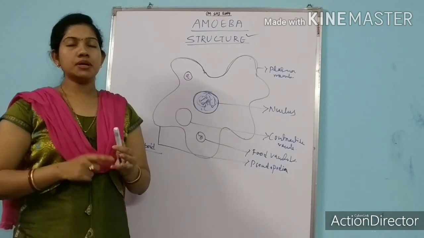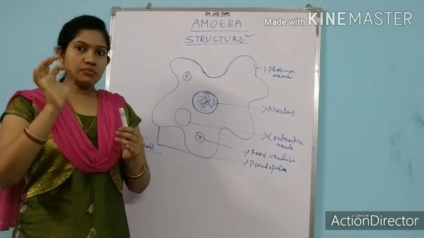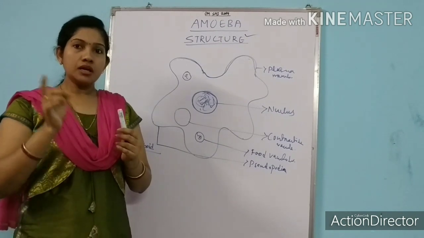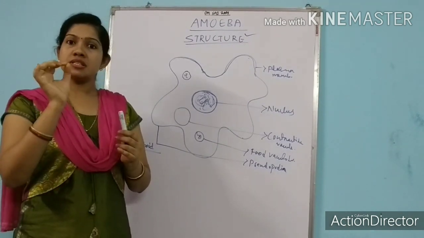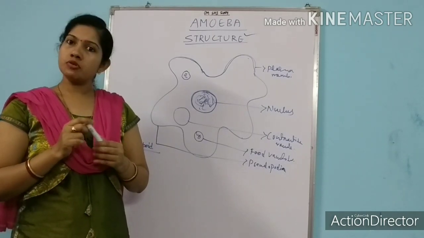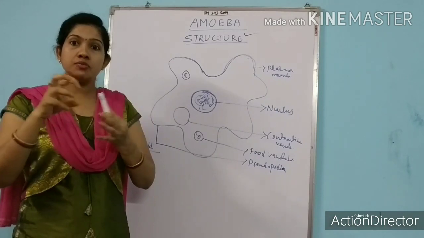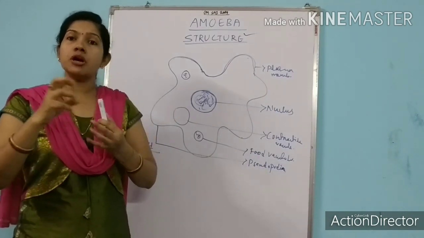If you remember, we have learned a similar topic in WBC. WBC is the white blood cell, and what is the structure of WBC? The structure of WBC is irregular, and it moves in amoeboid movement.